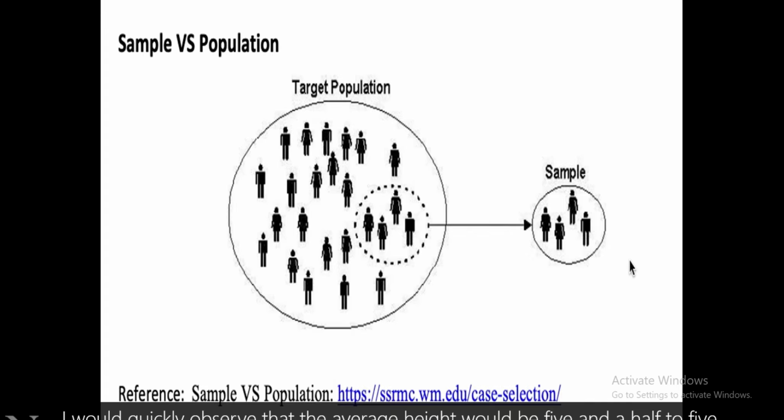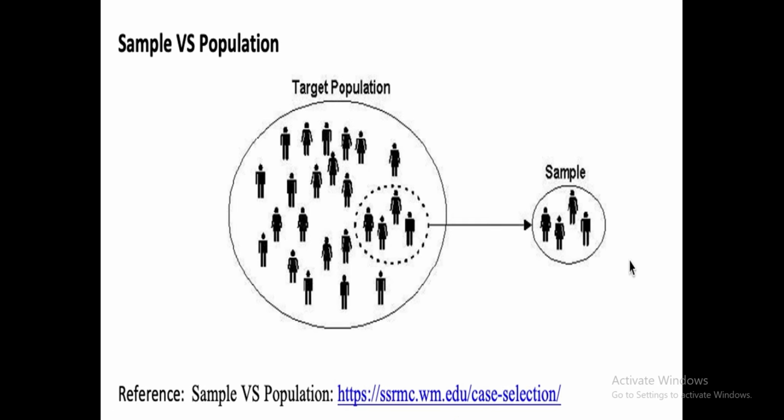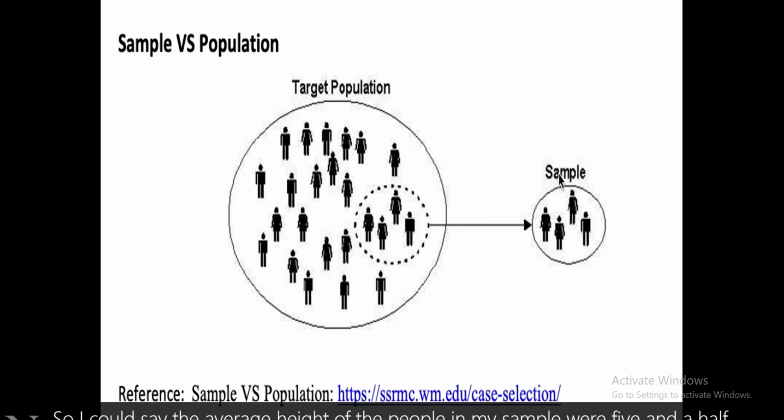For example, measuring those heights, I would quickly observe that the average height would be 5.5. 2 5s would give me 10 feet, and 2 6-footers would give me 12 feet. And so I'd have a total of 22 feet divided by 4. So I could say the average height of the people in my sample was 5.5.